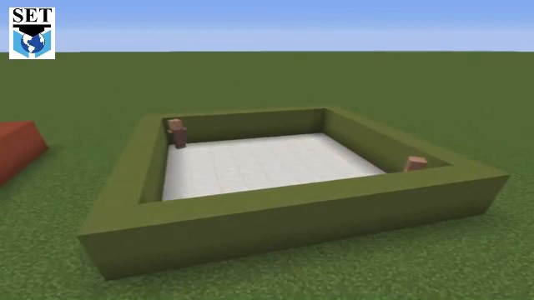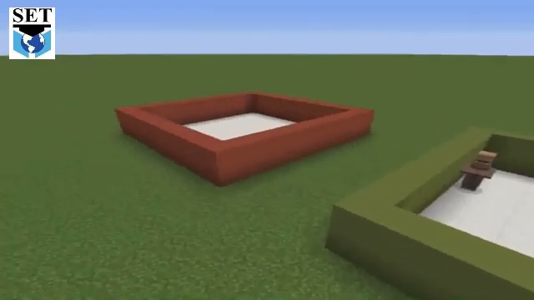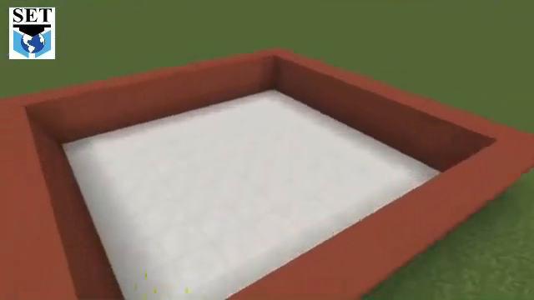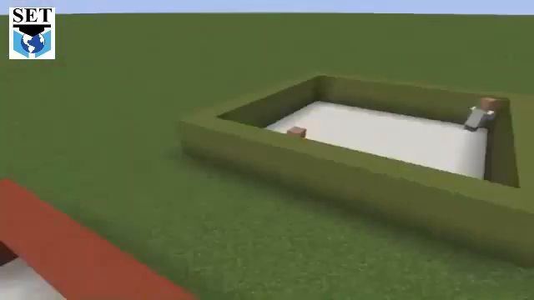But let's come to the high density or densely populated area.